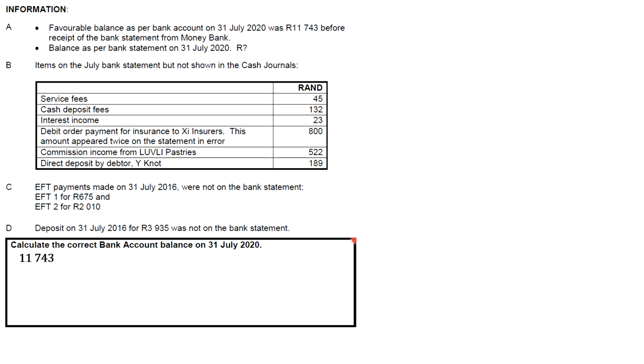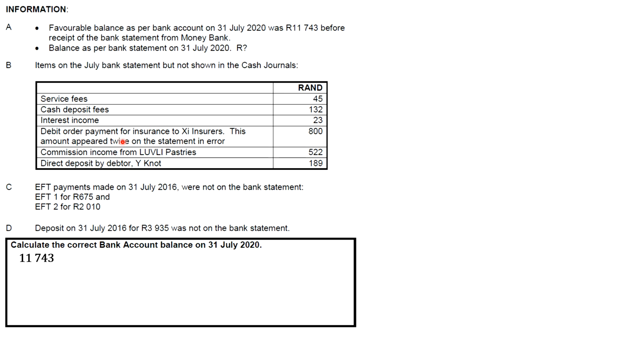Let's just start with things that were supposed to go to the CRJ, our income. So let's look at interest income. That was supposed to go to the CRJ, 23 Rand, so we're going to add plus 23 Rand. Then let's look at commission income from Louville Pastries, 522. That was supposed to go in our CRJ, so we're going to add it.